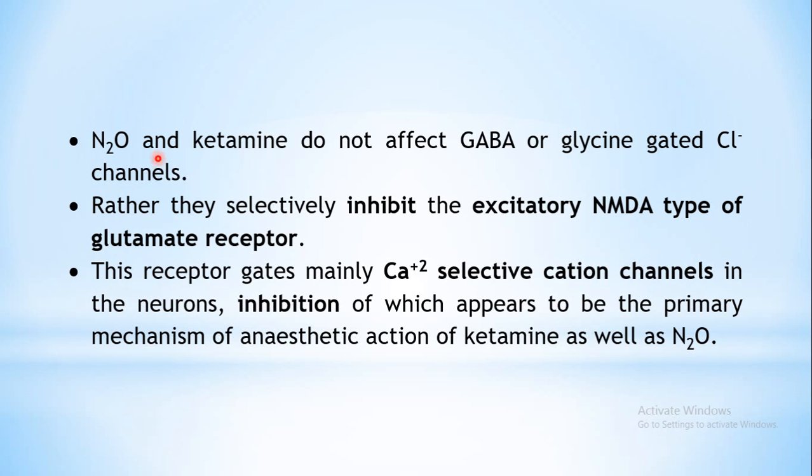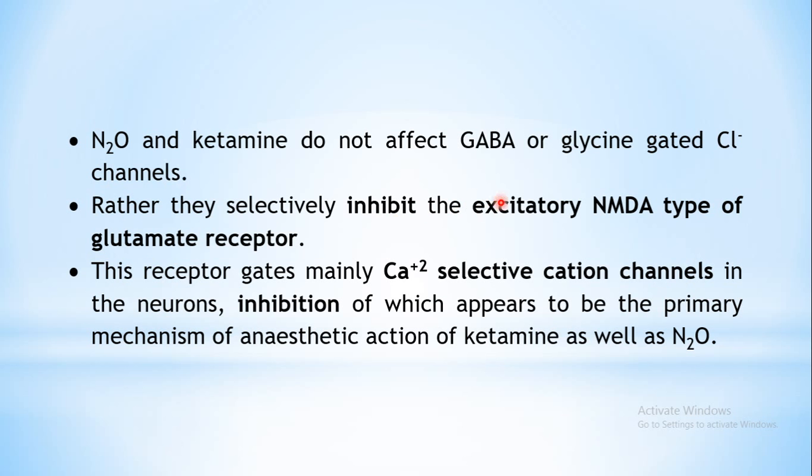Then next, coming to the mechanism of action of nitrous oxide and ketamine. These two drugs do not act through GABA or glycine gated chloride channels, rather they act through inhibition of the excitatory NMDA type of glutamate receptor. So this is the excitatory receptor. Remember, GABA and glycine are the inhibitory transmitters, whose action is augmented by certain other inhalational anesthetics. But nitrous oxide and ketamine act by inhibiting the excitatory NMDA type of glutamate receptor.